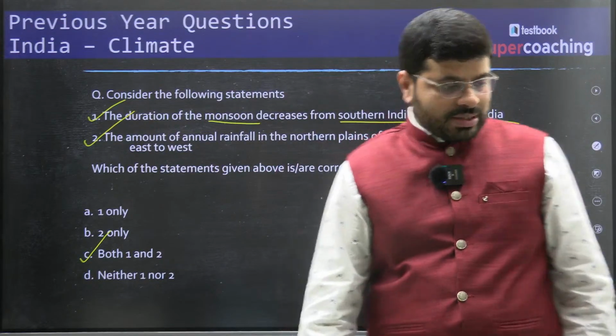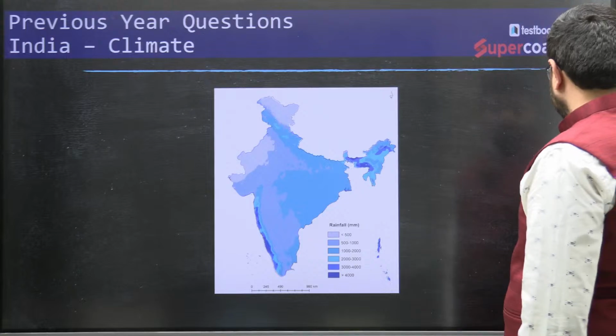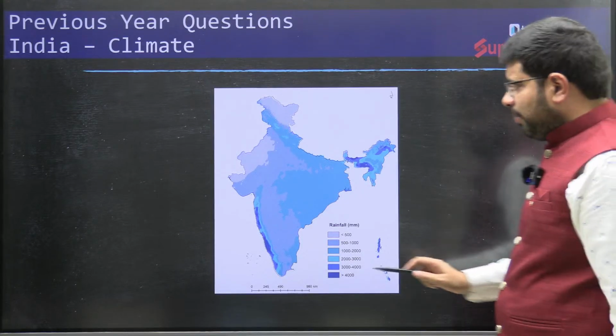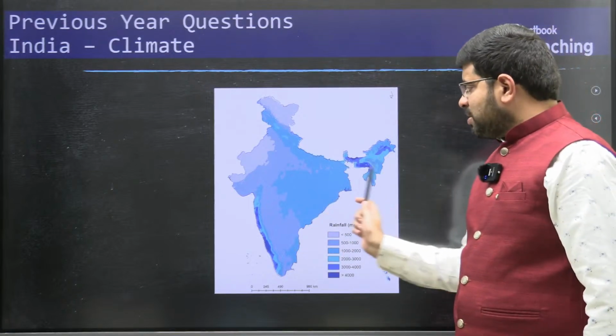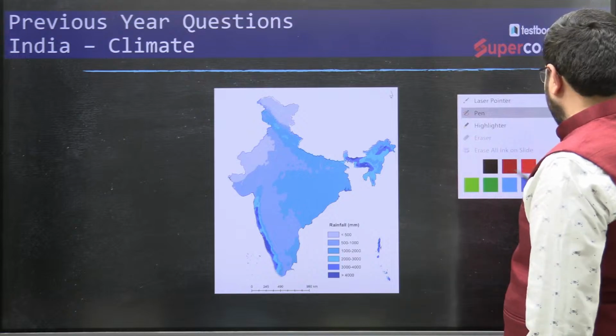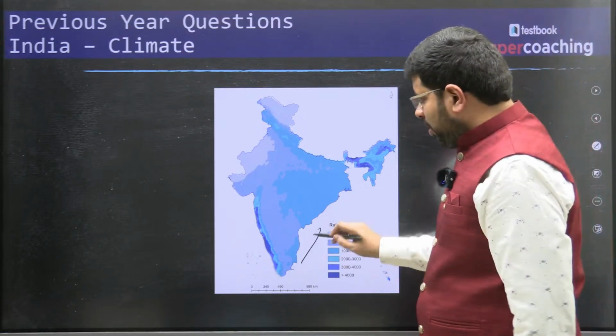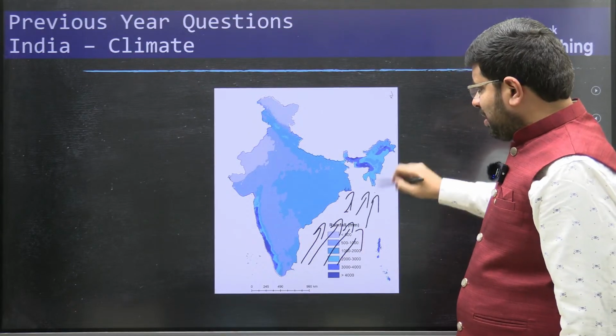Now you see this explanation which I am trying to tell you. This is very, very important. Why does the rainfall decrease as you move from east to west? See the point. We have the Bay of Bengal branch of the southwest monsoon, which travels here.